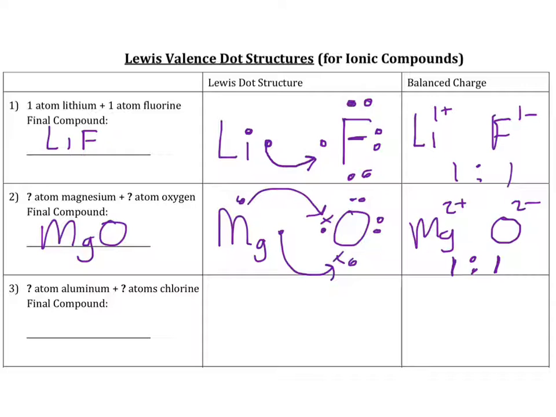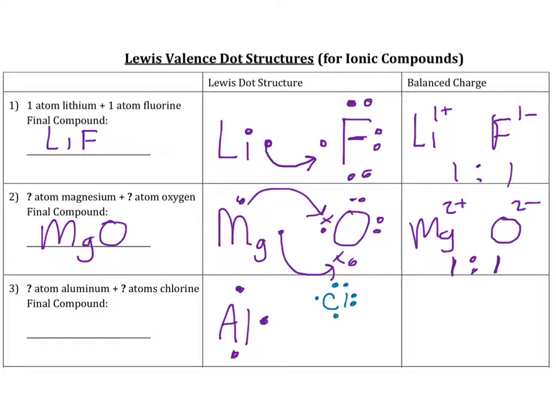All right, this next one is where it'll be a little bit different. So we have aluminum, and we have 3 valence electrons. I'm just going to put them on the side here just so that it works out better with transferring. Now, chlorine has 7 valence electrons. And I'm going to pick a different color here. So chlorine has 7 valence electrons.